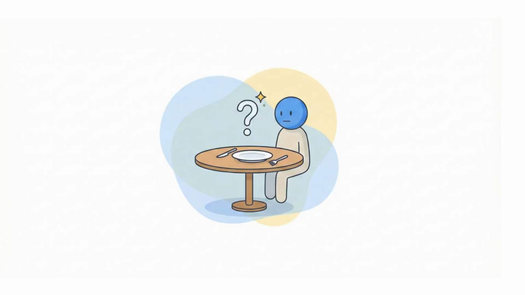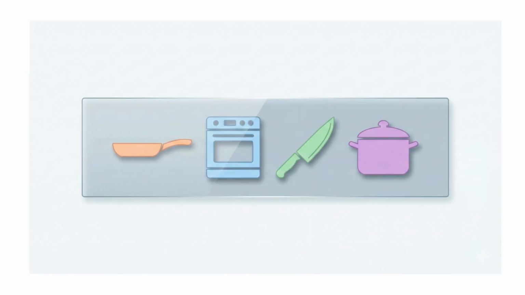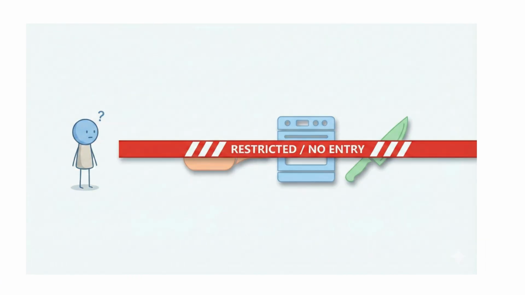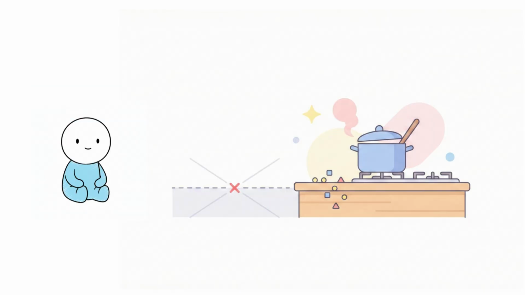Think of it like a restaurant. The AI model is the customer. The tools are the kitchen equipment, and MCP is the waiter and the menu system. The AI isn't allowed inside the kitchen, too dangerous. So MCP stands in the middle saying, here are the tools, here's how they work. Try not to burn anything.